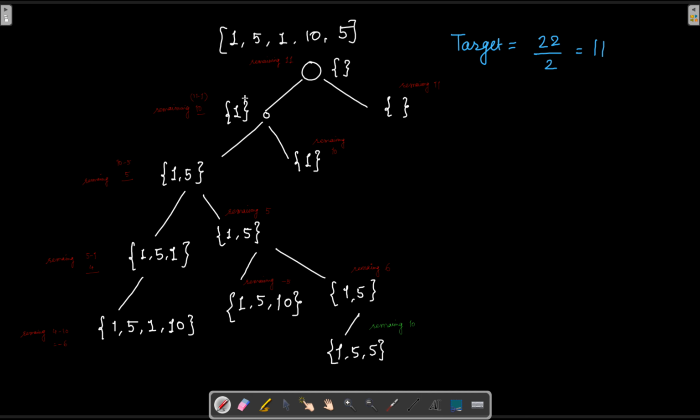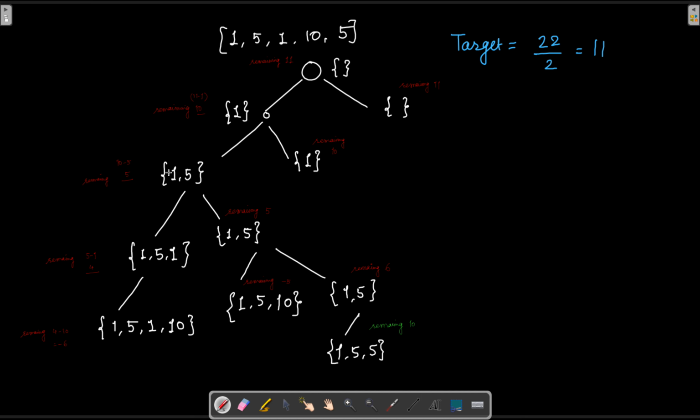Now, if 1 is a part of our subset, then what is the remaining total? That is going to be 11 minus 1. It comes out to be 10. Now, from this place, again, we have two choices: one where we decide not to take 5 in, and the other where we decide to take 5 in. And then we go to the next step after that. So the index is at position number 2 at this level.